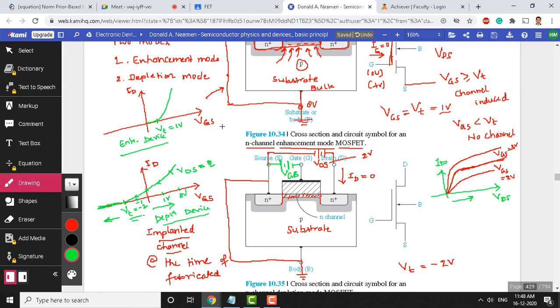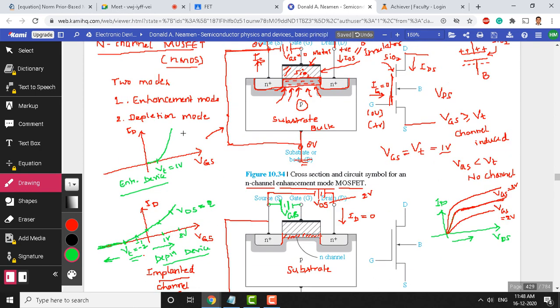For what gate source voltage, this is again VDS kept constant. We can't make VDS 0, say VDS as 2 volts, for example. So for VGS more than 1 volt, the device will start conducting and more current will start flowing, when VDS is kept at 2 volts. So for the enhancement device, with VGS less than 1 volt, say 0, the source and drain region remain isolated, and the device will not conduct. And when you go more and more negative, the device will not conduct at all. So this device conducts only for VGS greater than or equal to the 1 volt threshold voltage.